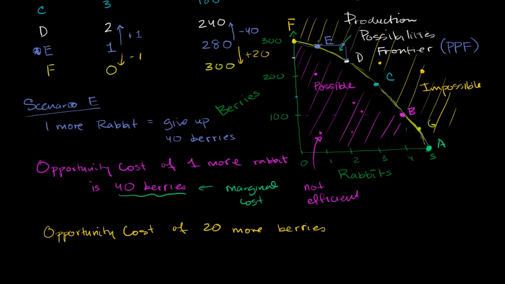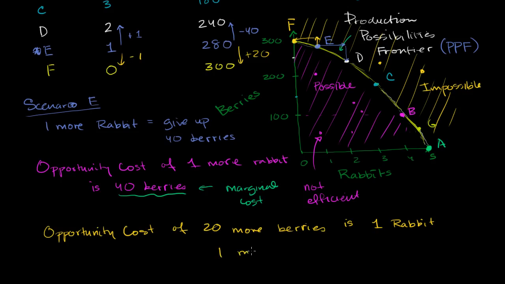So over here, what we're saying is, I want to increase my berries by 20, but to do that, I have to decrease my rabbits by 1. So the opportunity cost, assuming we are in scenario E, of 20 more berries is one rabbit. Now, this is not a marginal cost, because I'm talking about the cost of 20 more units, not just one. If I want to write this as the marginal cost of one more berry, I could divide both sides by 20.